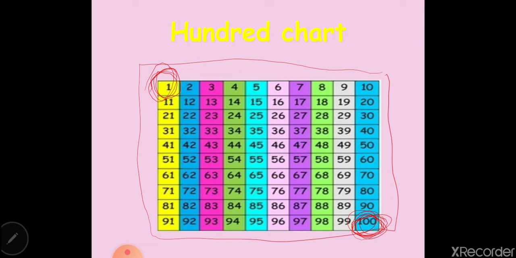Between the numbers, you can see the numbers starting from 1 getting bigger, getting more: 1, 2, 3, 4, 5. Okay, so the numbers are getting bigger.